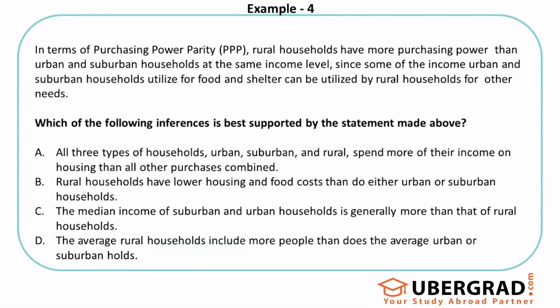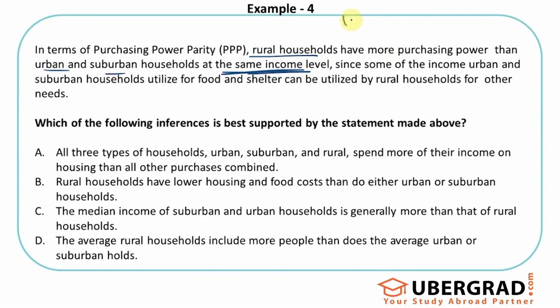Let's get to a question to clarify that. In terms of purchasing power parity, rural households have more purchasing power than urban and suburban households at the same income level, since most of the income urban and suburban households use for food and shelter can be used by rural households for other needs. So it's comparing rural households with urban and suburban households at the same income level.